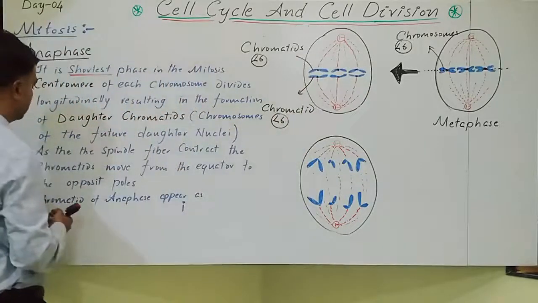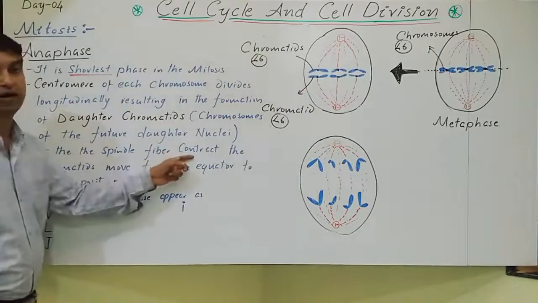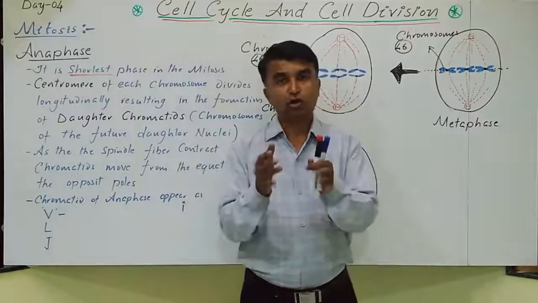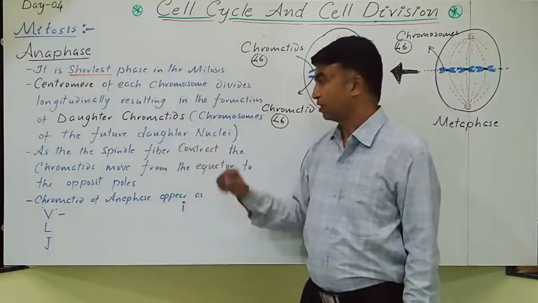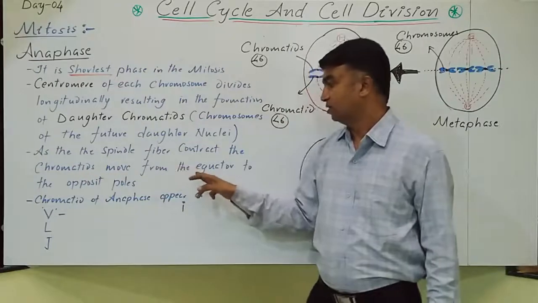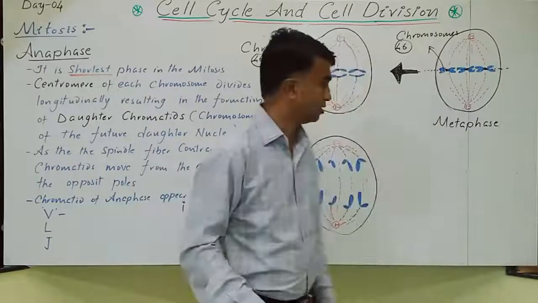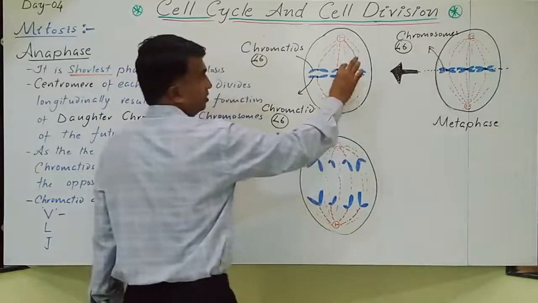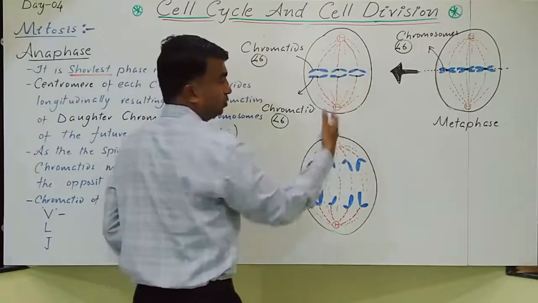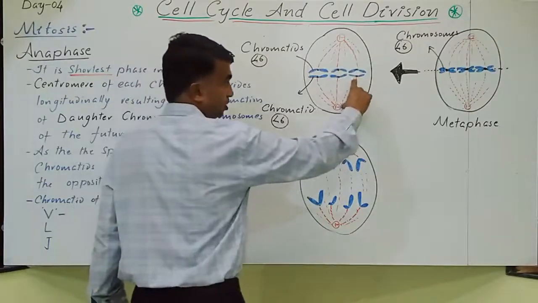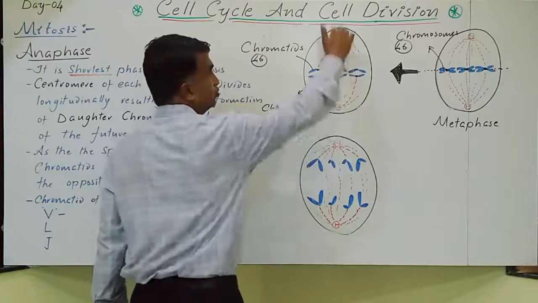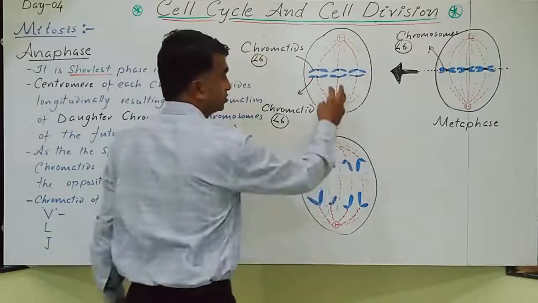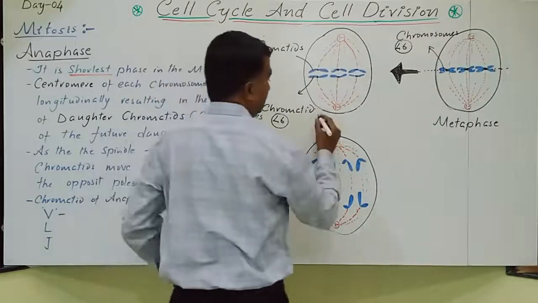Now, the future nucleus: the spindle fibers contract and become short. Due to the contraction of the spindle fibers, the chromatids move from the equator to the opposite poles. Now see here, can you differentiate this figure? The chromosomes present at the equator, the centromere divides, and now these spindle fibers contract and become short. Due to the shortening of the fibers, these chromatids move to the opposite poles. These two chromatids now head to opposite poles. So this stage is called early anaphase.